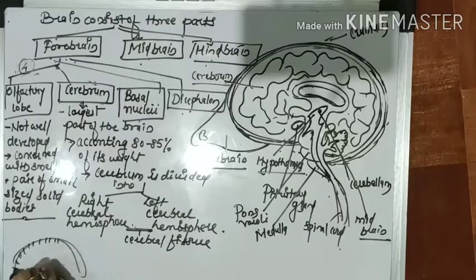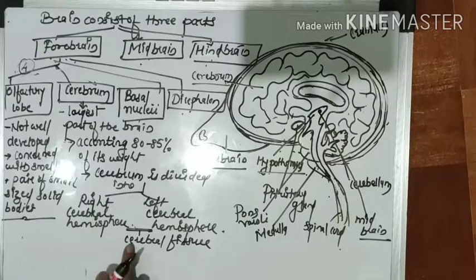We can see that it is called the cerebral fissure. On the left side is the left cerebral hemisphere and on the right-hand side the right cerebral hemisphere. The right and left cerebral hemispheres are connected by one band, called the cerebral fissure.